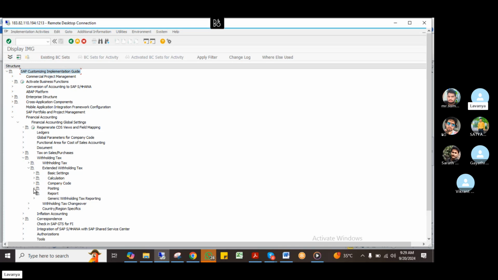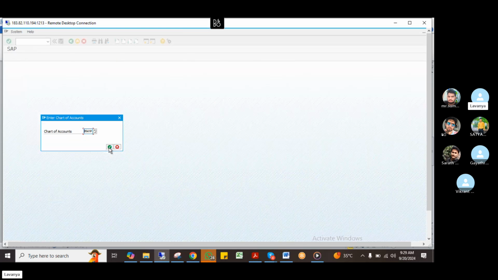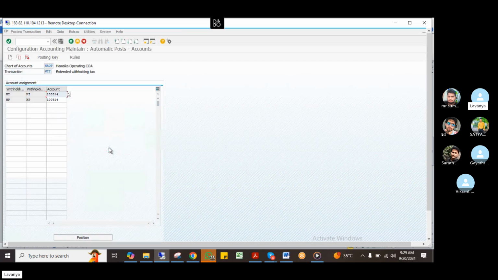I told you it's an automatic posting, so it comes under the posting point of view. And if you see here, posting accounts for withholding tax. If you come here, different accounts for withholding tax to be paid. In that I'm informing the system, for my chart of accounts, which means the list of GL accounts, that whenever I'm posting this TDS withholding tax, it should take this GL account. I have to do this configuration: whatever TDS payable account I have configured, I have to give in here.